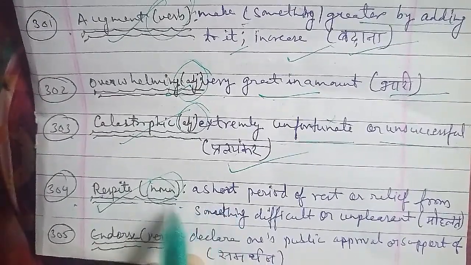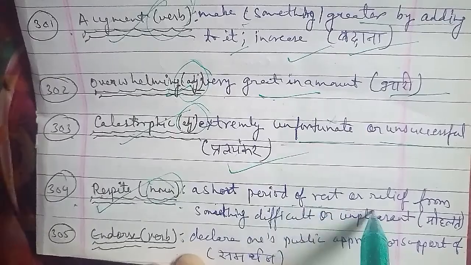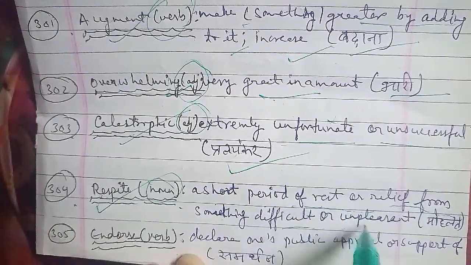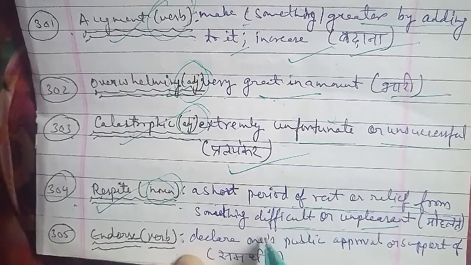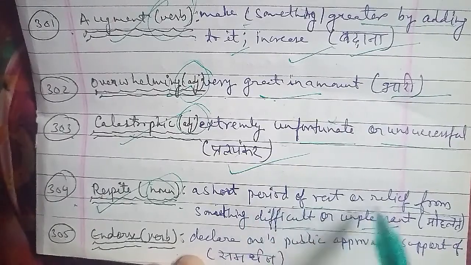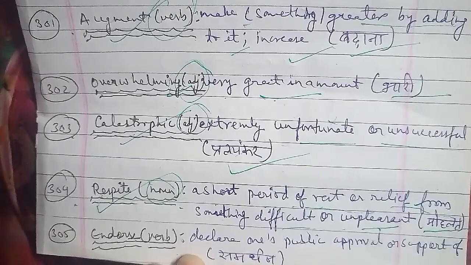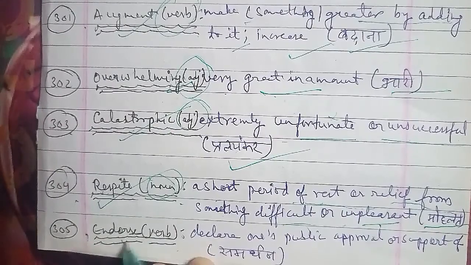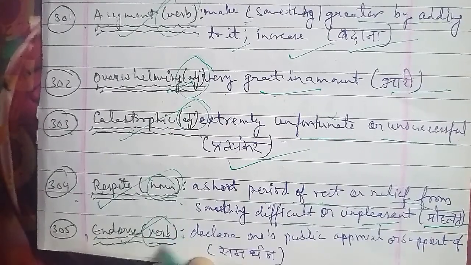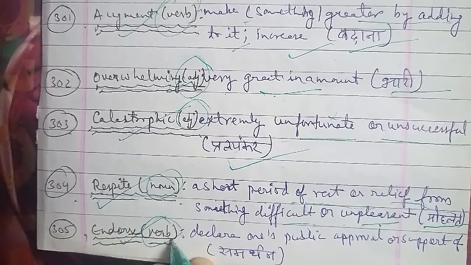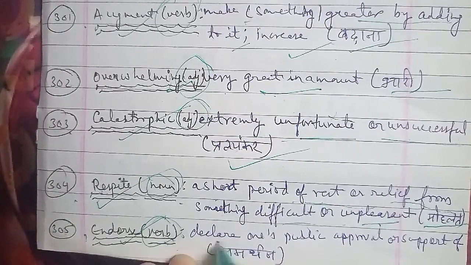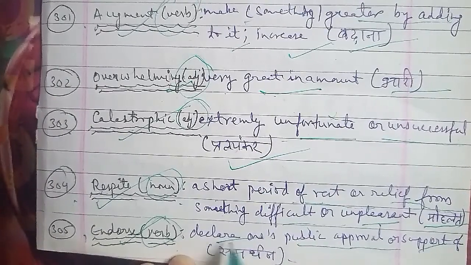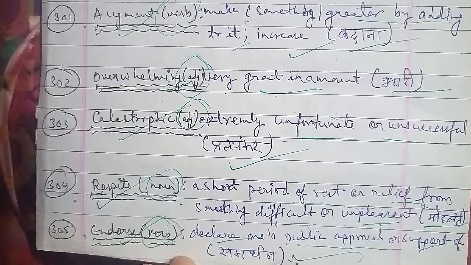That is your 306th word. We have to improve our vocabulary, because we have covered 305 words and now we will move on. All these words from the dictionary are important, and they can improve your vocabulary as well, and you can speak in an efficient and confident way. But if you're just knowing these words, if you're just writing these words, and you're not using them in framing your sentences,